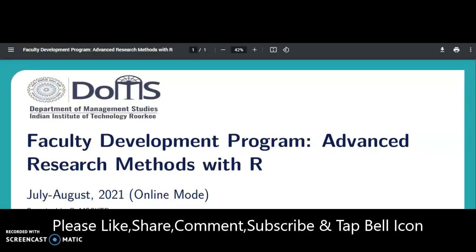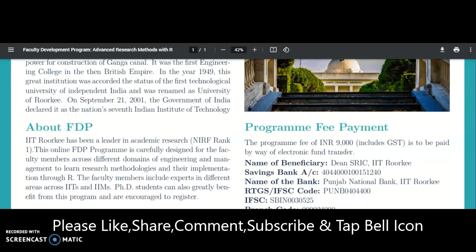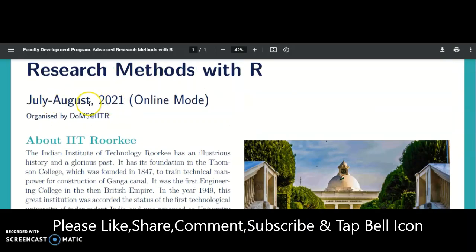So PhD pursuing candidates or else the post graduation candidates, everybody can apply for this one if you are okay with the fee, 9,000 rupees. So it is the course you are going to get from July to August, guys, through online mode only. That means you can attend this workshop by simply sitting in your home.